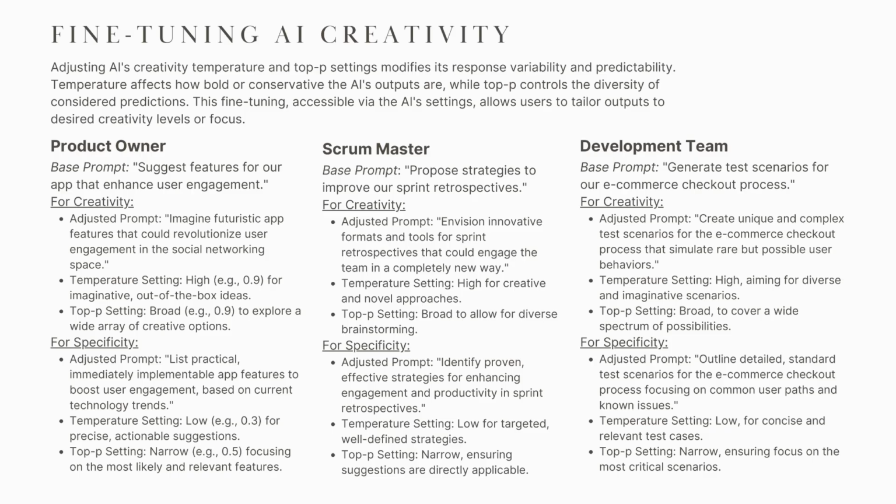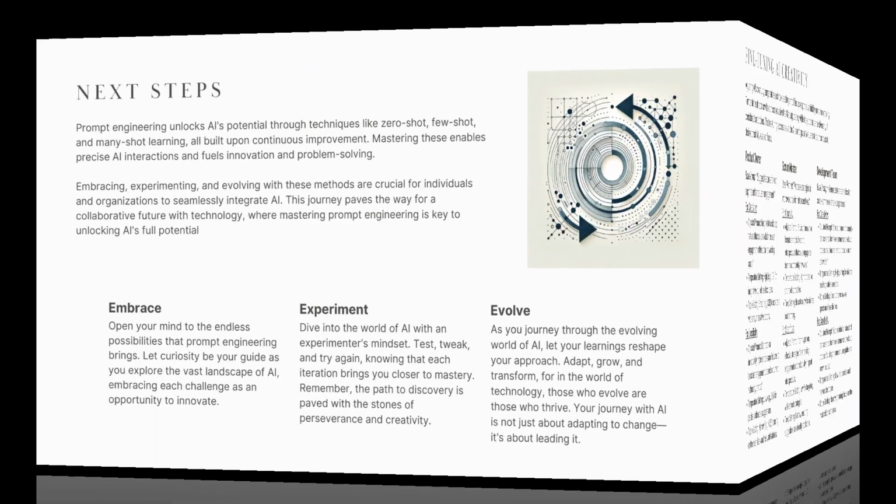So, when would you use these dials? For a product owner brainstorming the next big thing, you'd want high creativity. You might ask, "imagine futuristic app features that could revolutionize user engagement," with a high temperature setting to get wild, out-of-the-box ideas. But when it's time to plan the next sprint, you turn the temperature down. You'd ask for practical, immediately implementable features, with a low temperature to get precise, actionable, and reliable suggestions. You have the power to tell the AI, be creative for brainstorming sessions and be precise for execution. It's the best of both worlds.